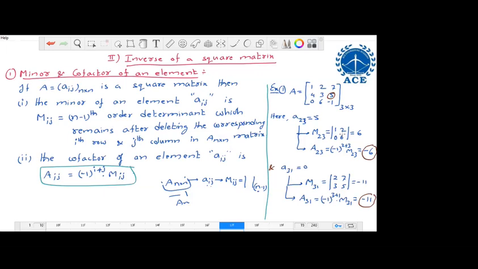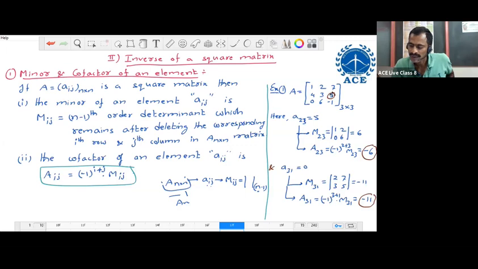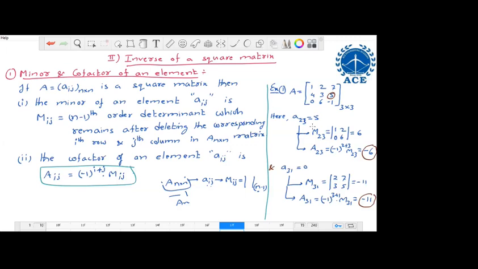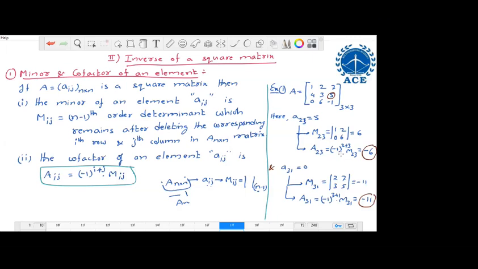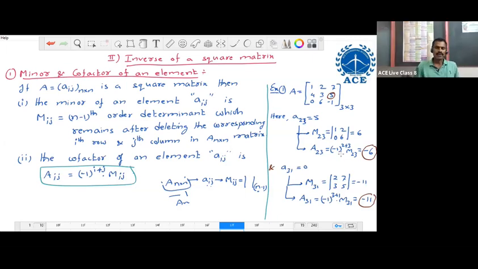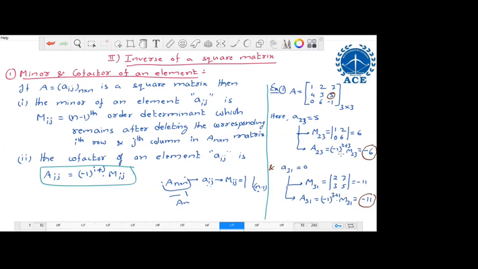Here, sir, what is A23? Is that for the cofactor, sir? No. A23 is the element position. Minus 6 came now, sir. Minus 6. Capital A23 is the cofactor. Okay. For the cofactor, we need to use this formula. Yeah. First you have to find the minor and you have to multiply it with the position sign of the element. Okay, sir. Thank you, sir.